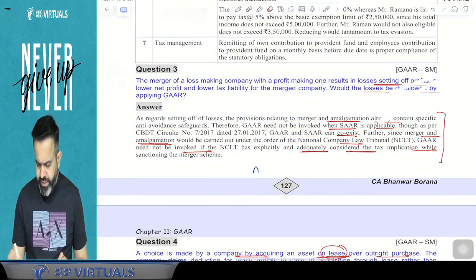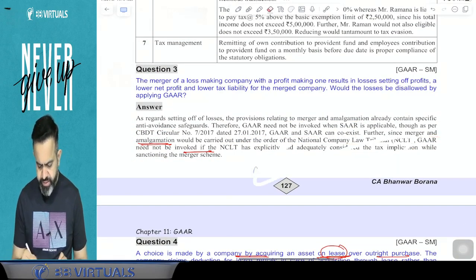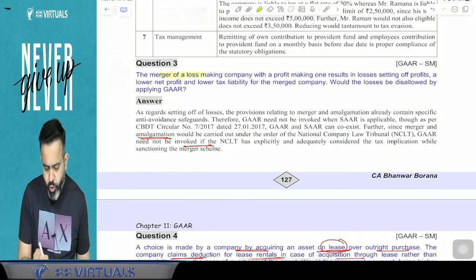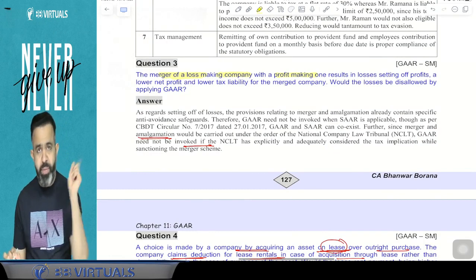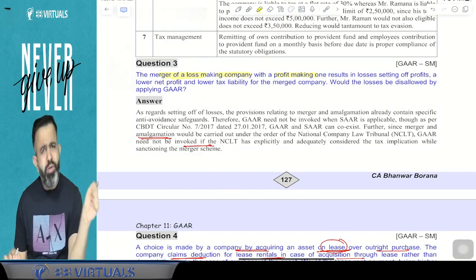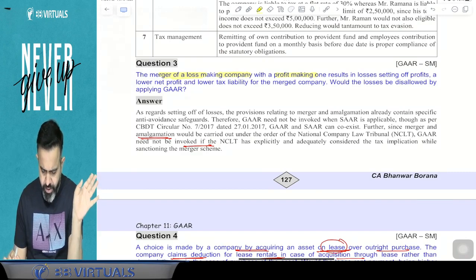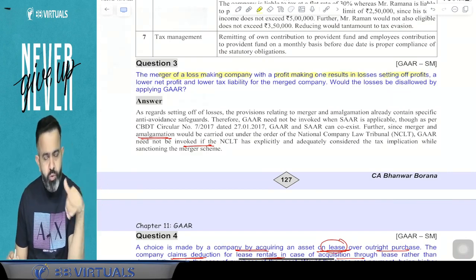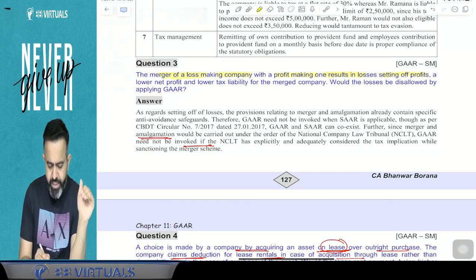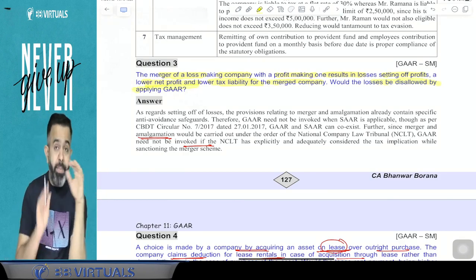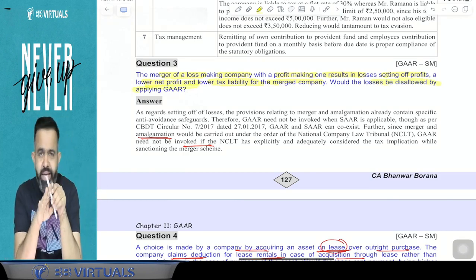Now question number 3 says that, suppose there is a merger of a loss-making company with a profit-making company, and it results in the loss shifting to the profit-making company. So lower net profit and lower tax liability after the merger. Would the losses be disallowed by applying the GAR? Can GAR be applied here or not?